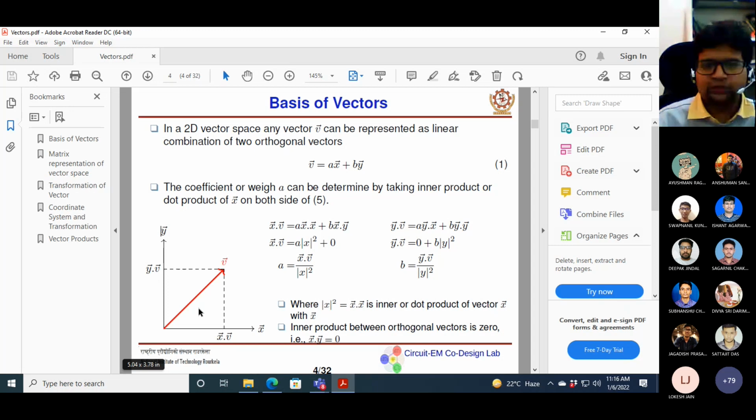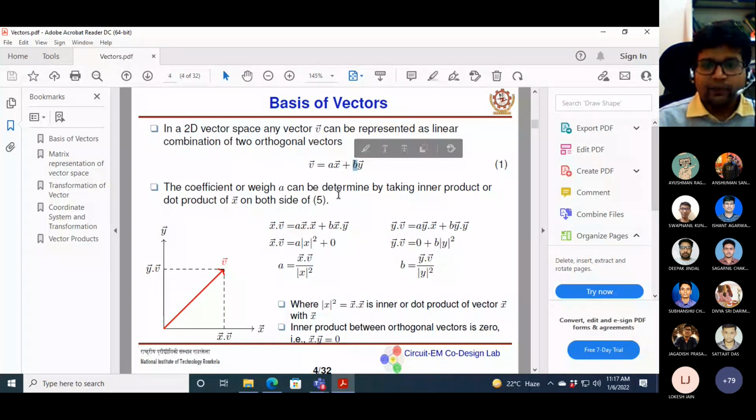Inner product or dot product. We'll discuss later on what the dot product is, how it's related to linear algebra space, and how from the dot product to determine the component of the vector in that particular direction, or the orthogonal component. So here V is represented as a linear combination of x and y, and A is the component in the x direction and B is the component in the y direction.